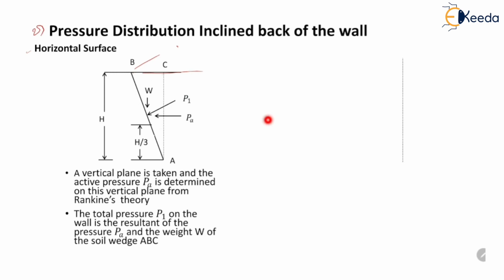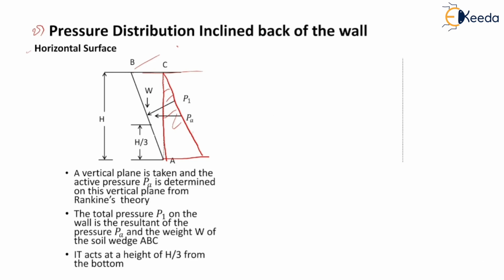So the active pressure on this plane plus the weight of the wedge will be equal to the total pressure at the back of the retaining wall. This pressure acts at height h by 3 from the bottom.